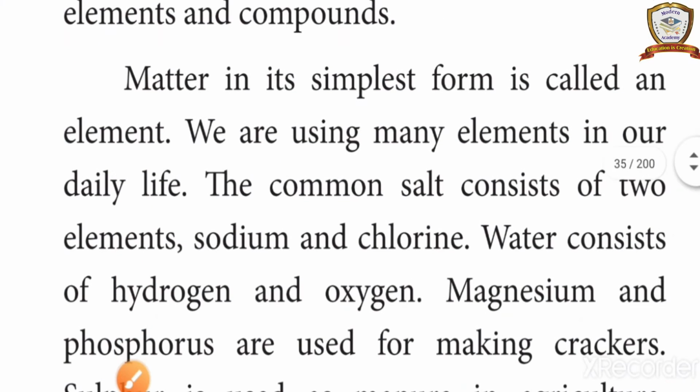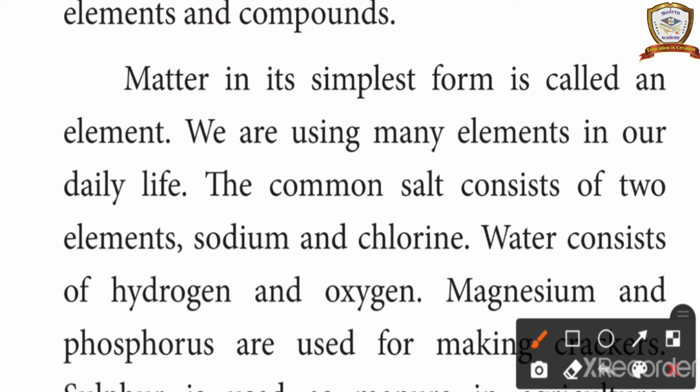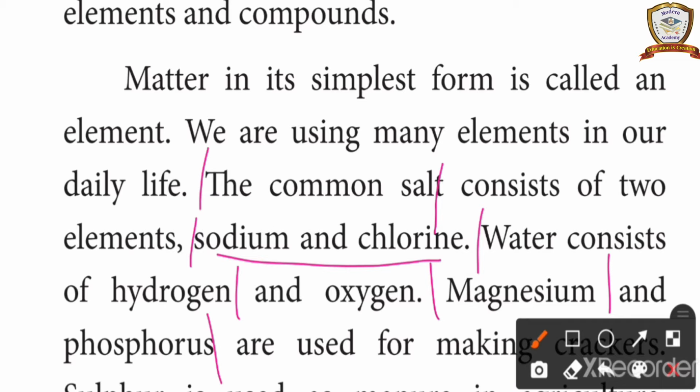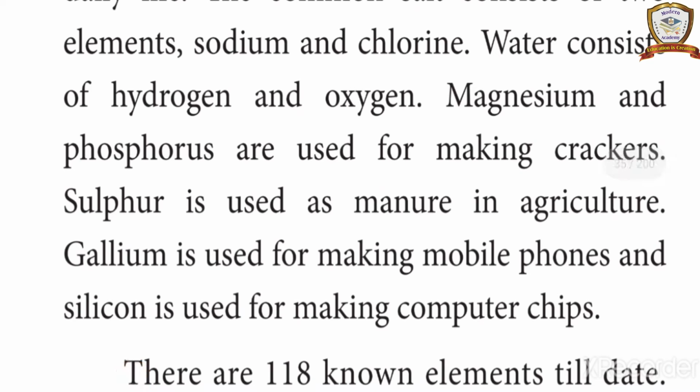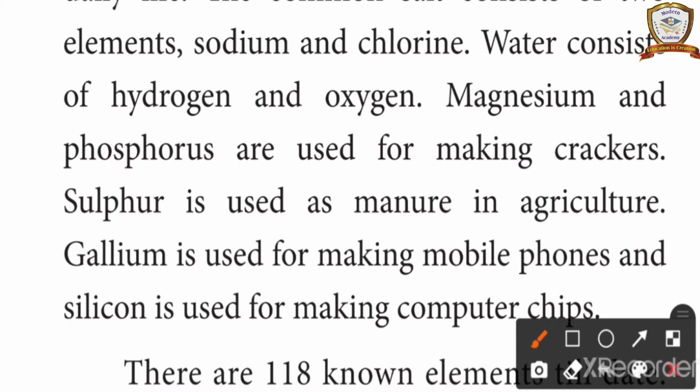We are using many elements in our daily life. The common salt consists of two elements, sodium and chlorine. Water consists of hydrogen and oxygen. Magnesium and phosphorus are used in making crackers. Sulfur is used as manure in agriculture. Gallium is used for making mobile phones and silicon is used for making computer chips.